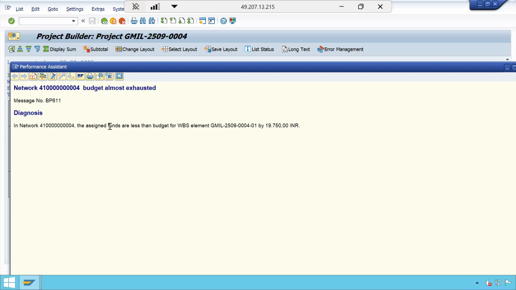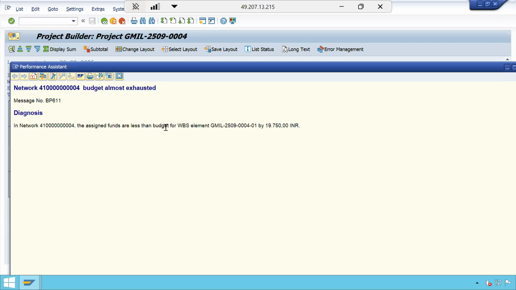That means the assigned funds are 1,80,250. Your budget is 2 lakhs. The difference between those two is 19,750. That is the meaning. You need to understand it like this. You should not understand that the budget is less by this value. No, you should understand it in a different way. The message will be displayed like this only: assigned funds are less than the budget. See, what is my assigned funds?